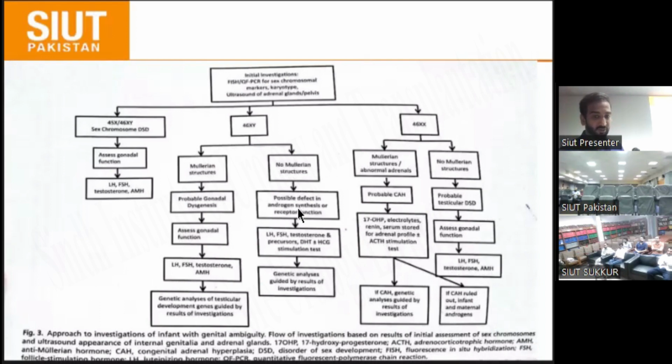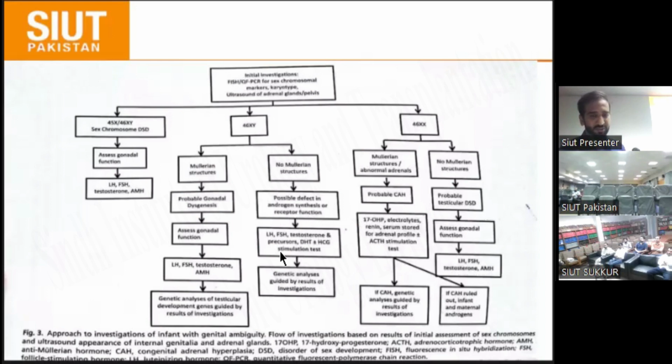When we go forward, we look for an androgen synthesis or receptor action problem, and then we go forward one by one with the LH, FSH and testosterone levels and genetic analysis.